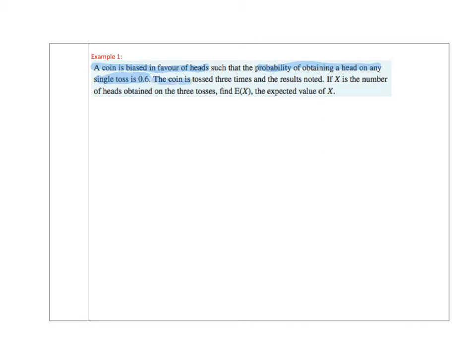The coin is tossed 3 times. The result is noted. And I know that x is the number of heads obtained. The question has asked me to find E of x, the expected value of x. We also know that to be the mean. So let's start with what we know. We know that x equals the number of heads obtained.